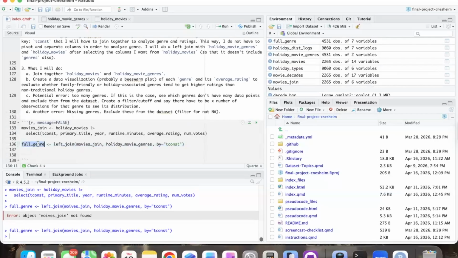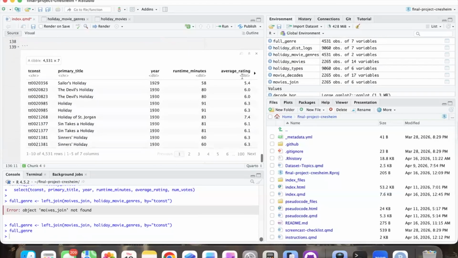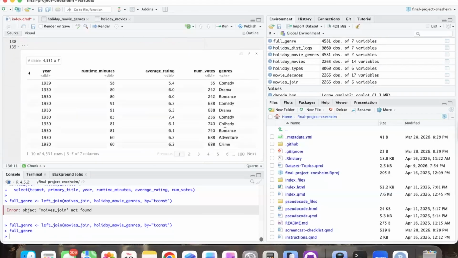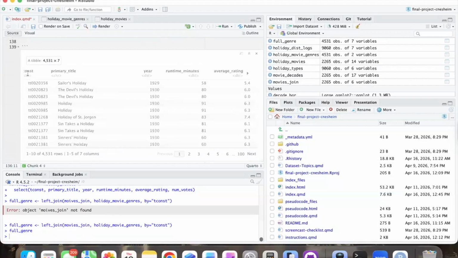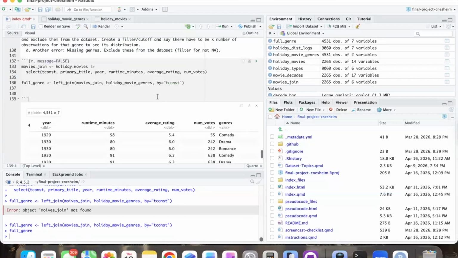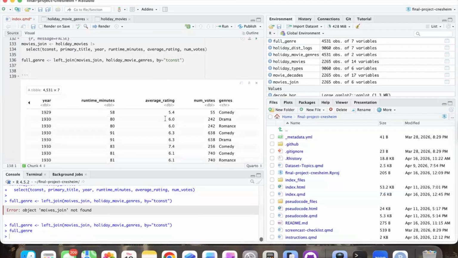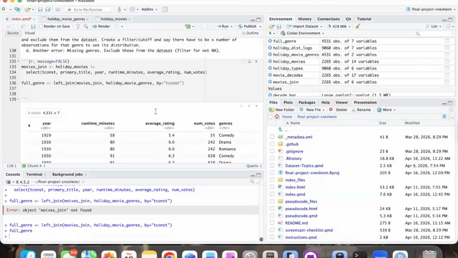Now we can see that we have one row for each genre. So that's what we want. Let's see. So Devil's Holiday is repeated. This is good because that means we do have one row for each genre. So that's perfect. That's just what we wanted. And also our genres have ratings that go along with them. So that is perfect.